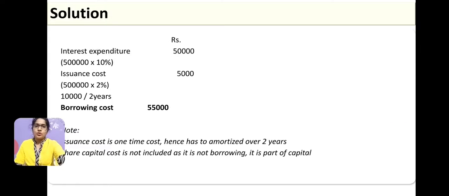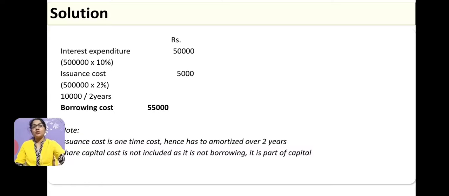Now, let us see the solution. Interest: 5 lakh is the bond value, and you have to pay 10%, which comes to 50,000. Then the issuance cost, which is again a one-time cost, 2% on 5 lakhs comes to 10,000, and it has to be amortized over 2 years.